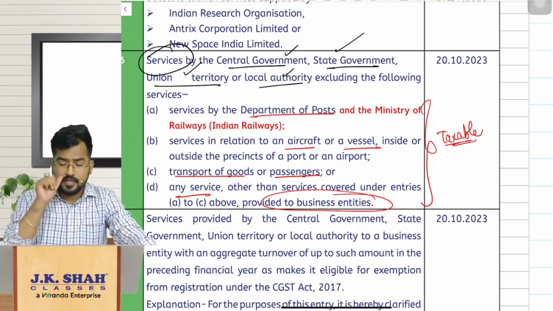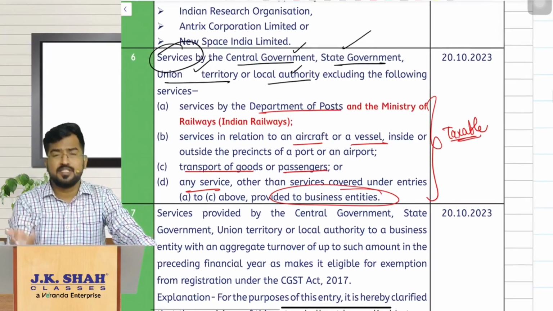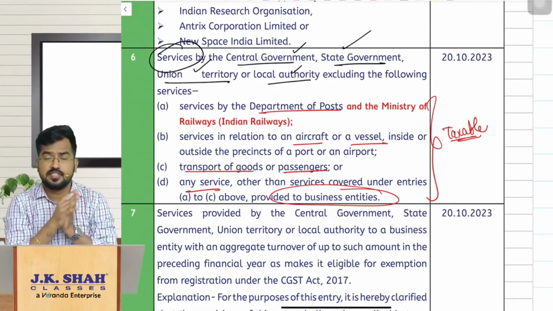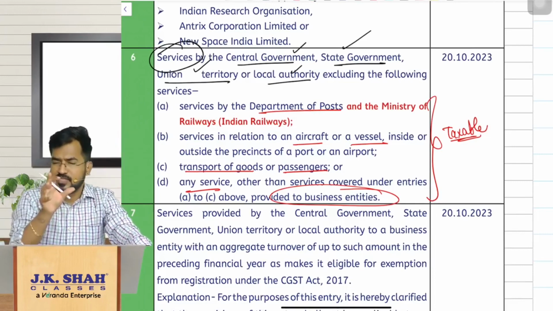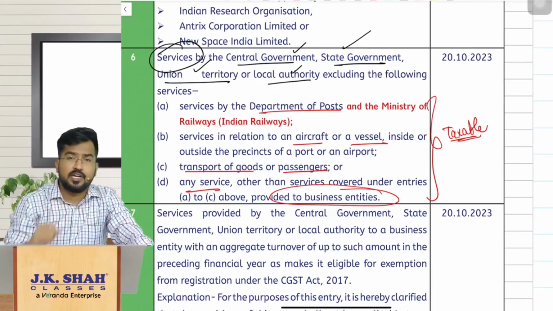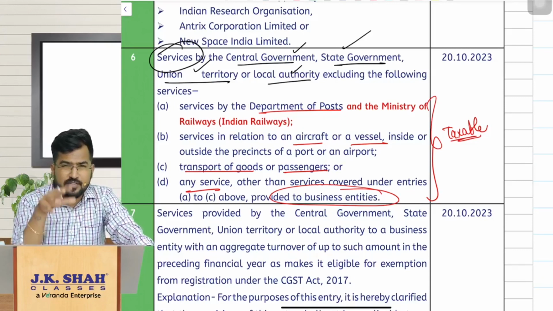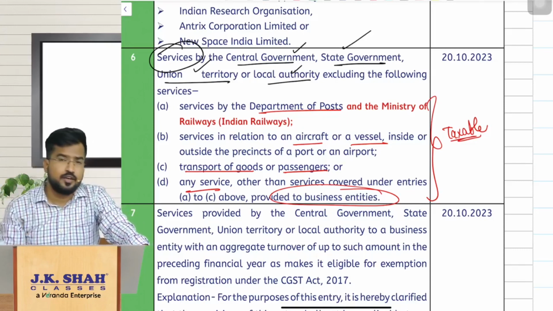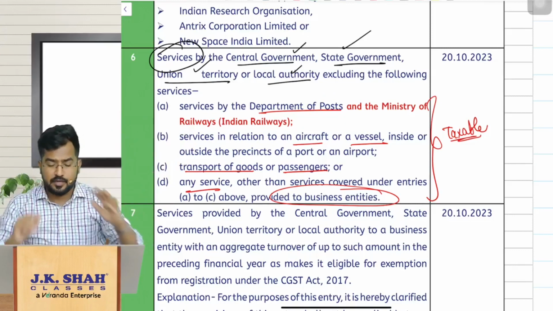So any other government services are exempt, but there are some services which are taxable, and these taxable services have been connected to reverse charge mechanism also, if you remember. So there are government services which are taxable as well as exempt, and whatever is taxable, you might have seen, sir, is taxable under reverse charge mechanism also, and under forward charge mechanism also. I just don't want to revise those concepts for you here, and I don't want to waste your time.